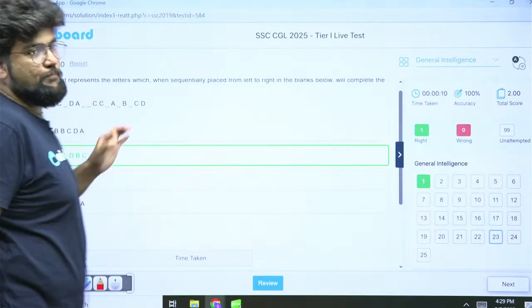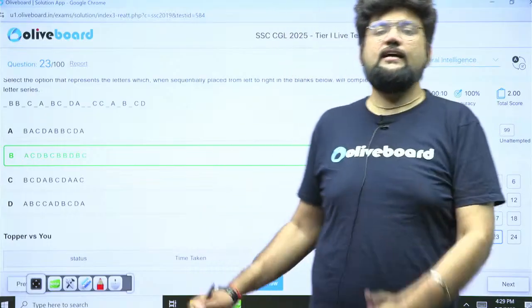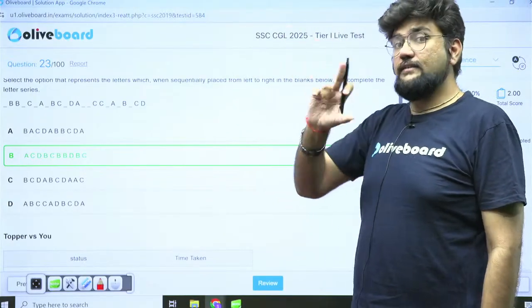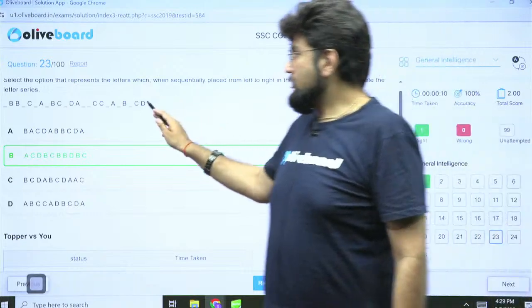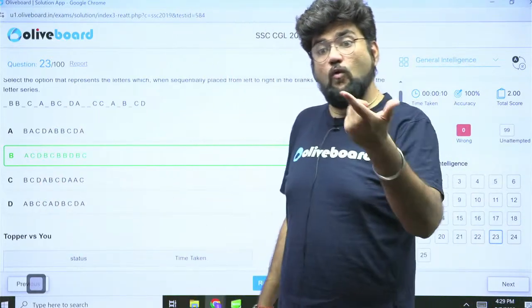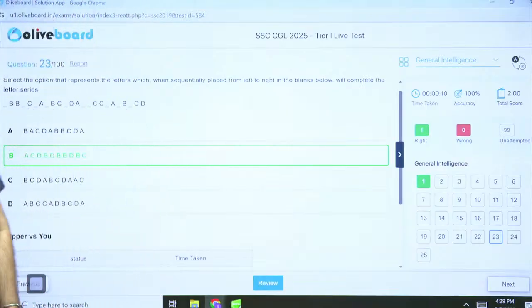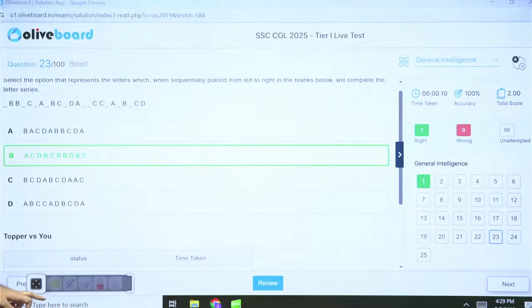I am telling you, if you practice a lot on this particular type, just spend maybe 50-60 questions, 50-55 questions at max, one time in one sitting. You know, even after looking at the blanks, you will be able to figure out what might be the repeat pattern. That's how easy this is going to get. Provided there is a repeat pattern, of course.